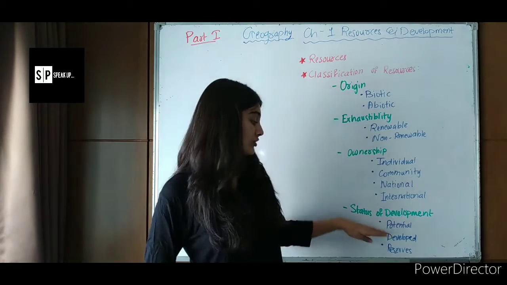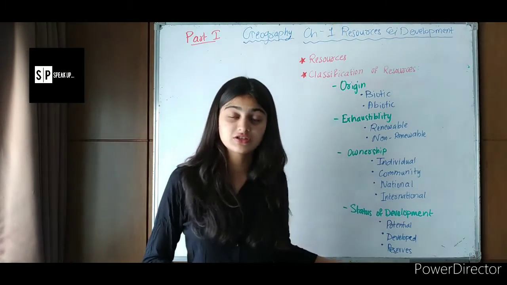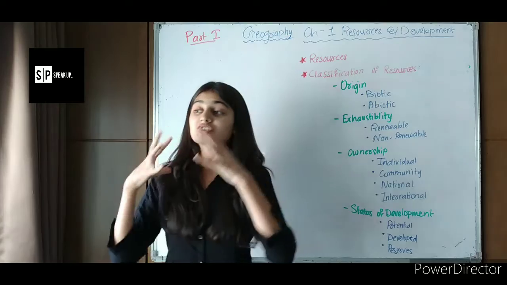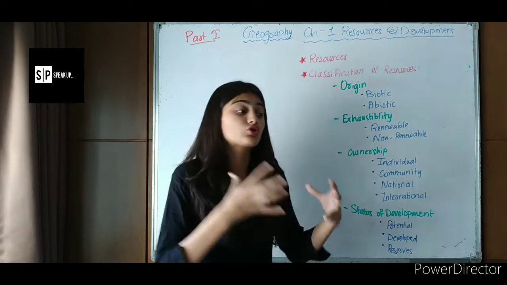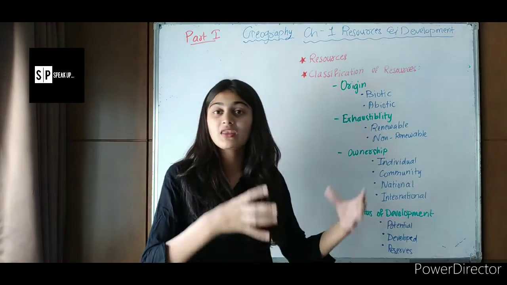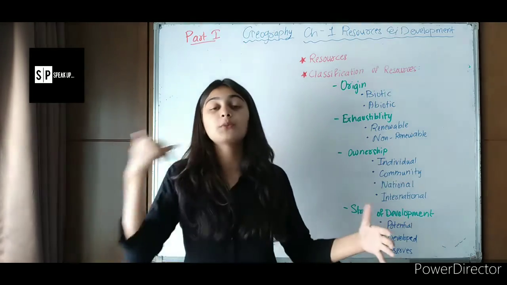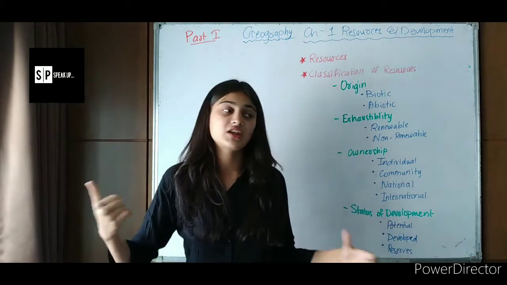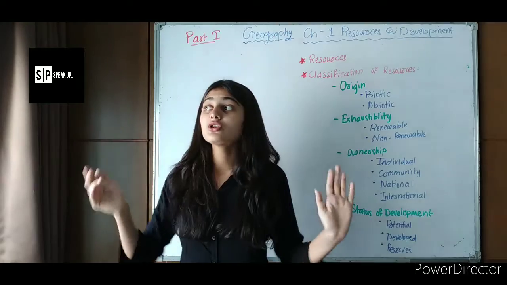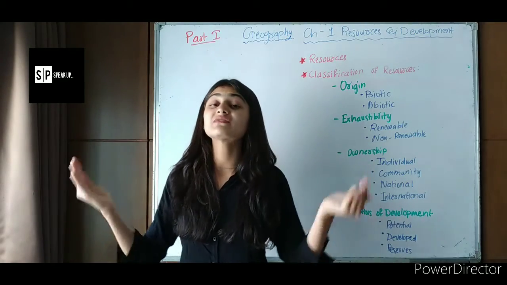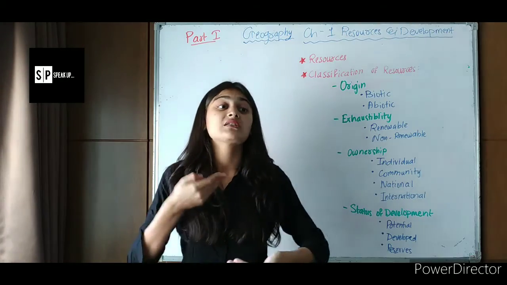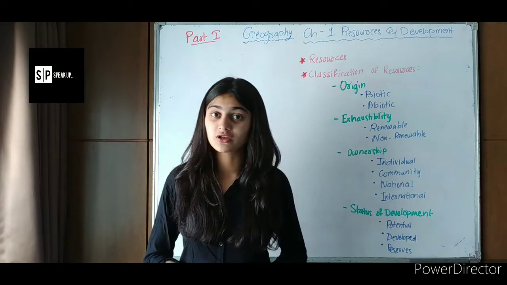Then comes reserves. The resources which are being stored and not being used yet are known as reserved resources. Resources are those things which need to be conserved, as they are the basis of our living.